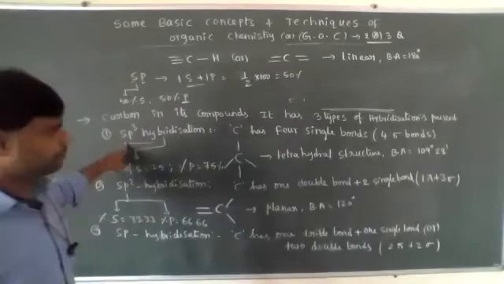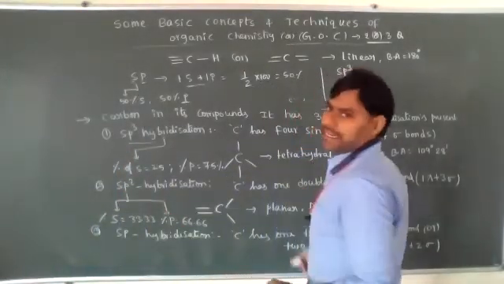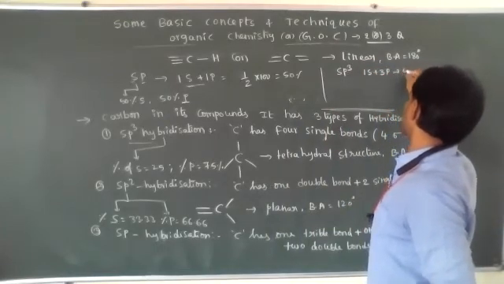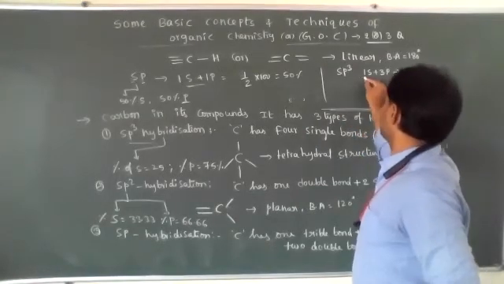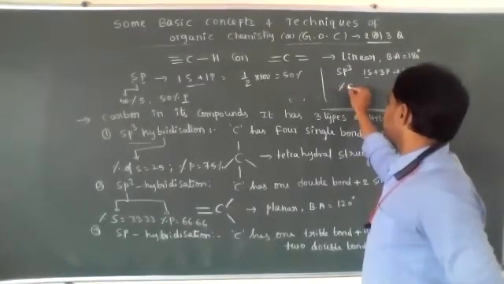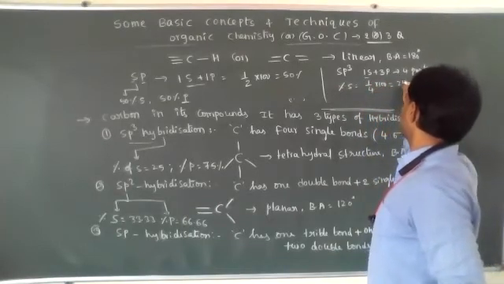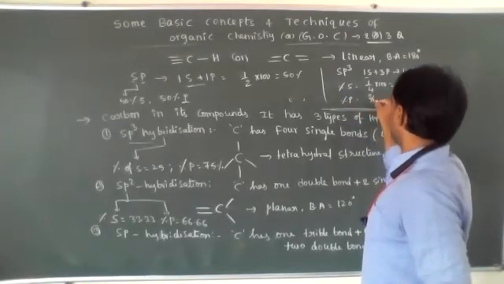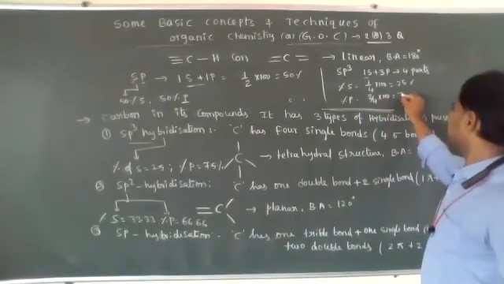Let's see sp3. sp3 means 1s plus 3p, total 4 parts. Percentage of S is 1 by 4 into 100, 25%. Percentage of P is 3 by 4 into 100, 75%.